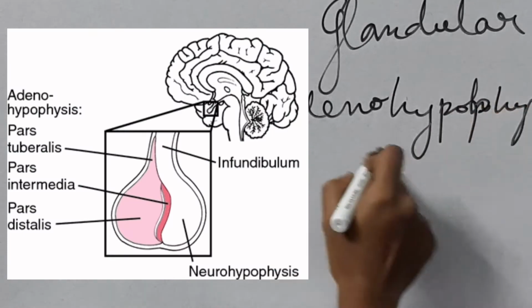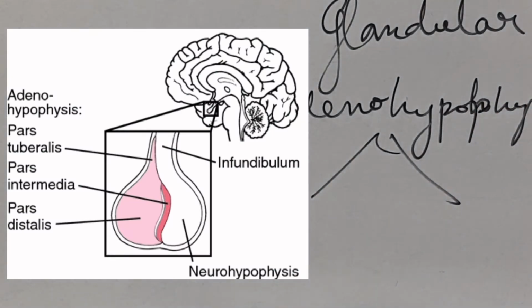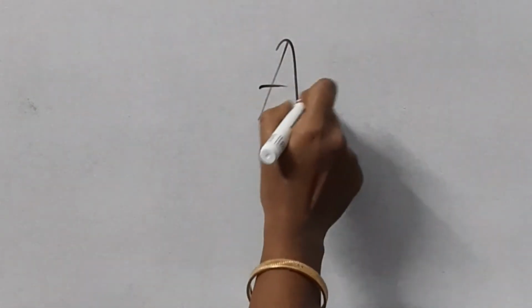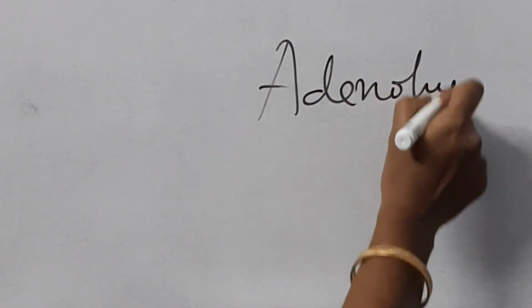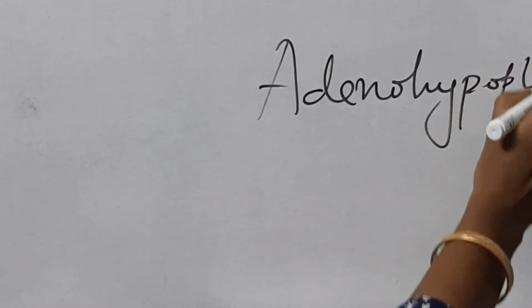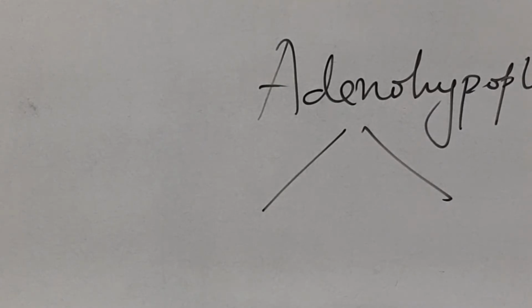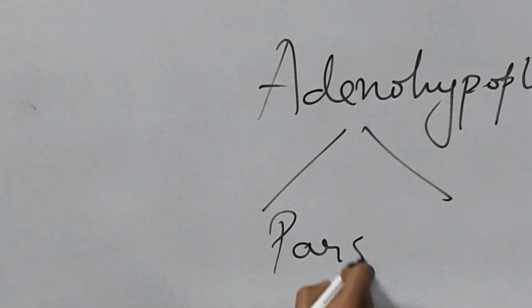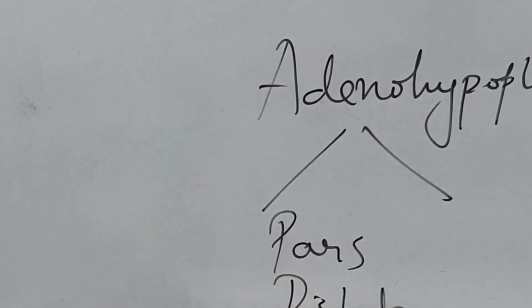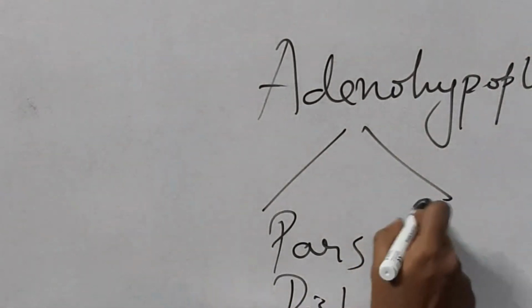The adenohypophysis is again divided into two parts. What are the parts of adenohypophysis? Part A is pars distalis, and the second is pars intermedia. We are talking about the anatomical division of the anterior pituitary.